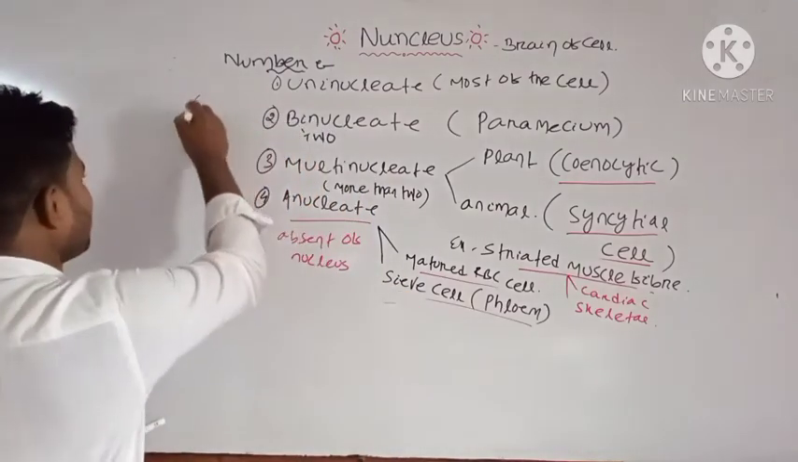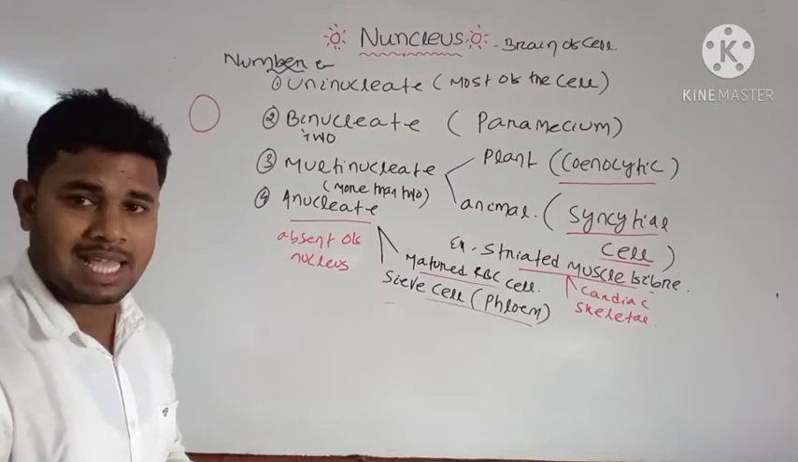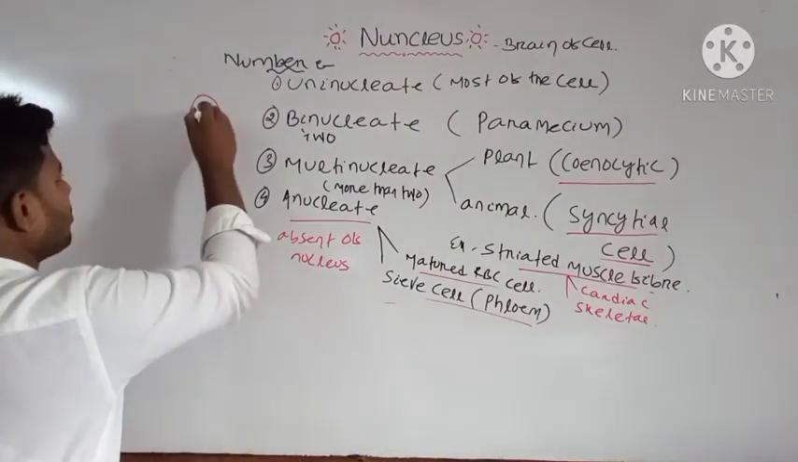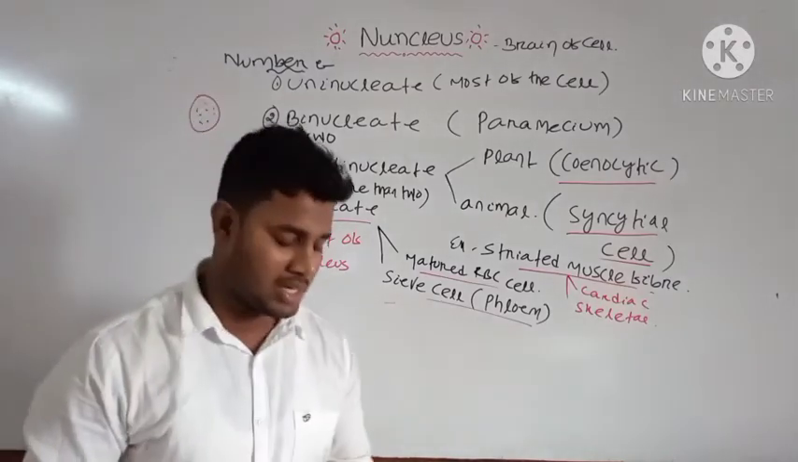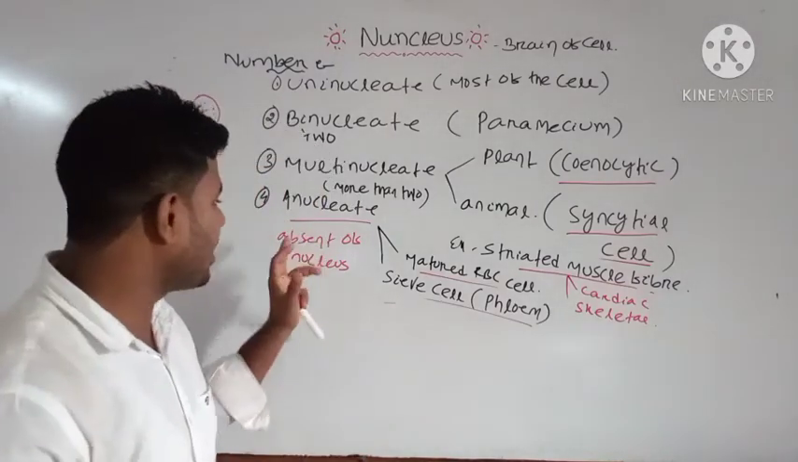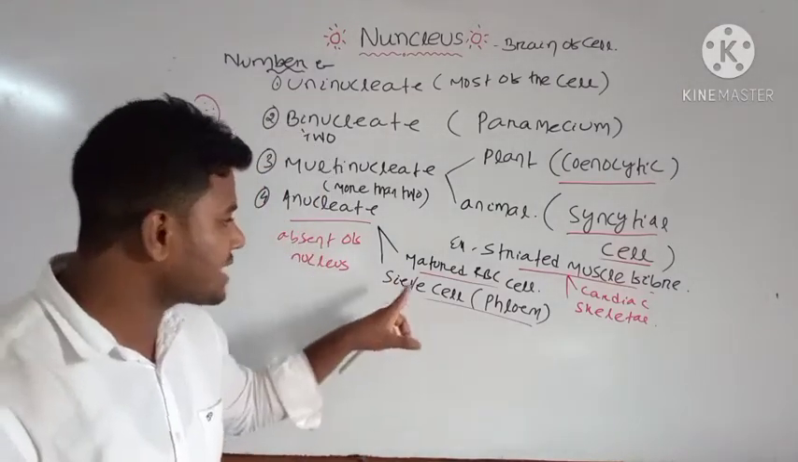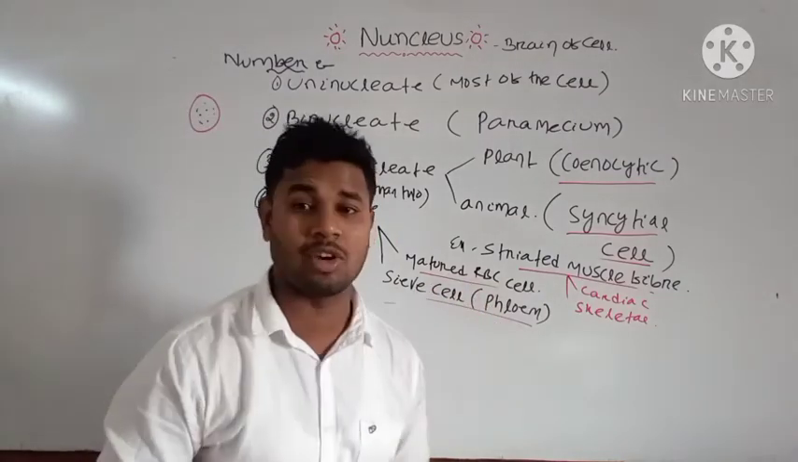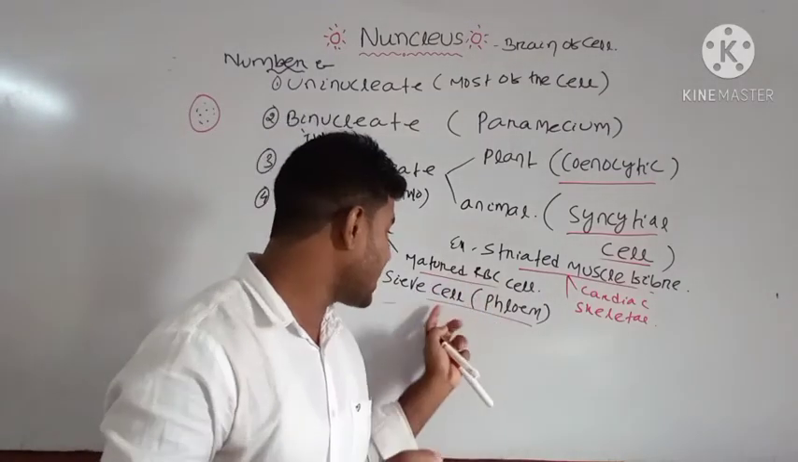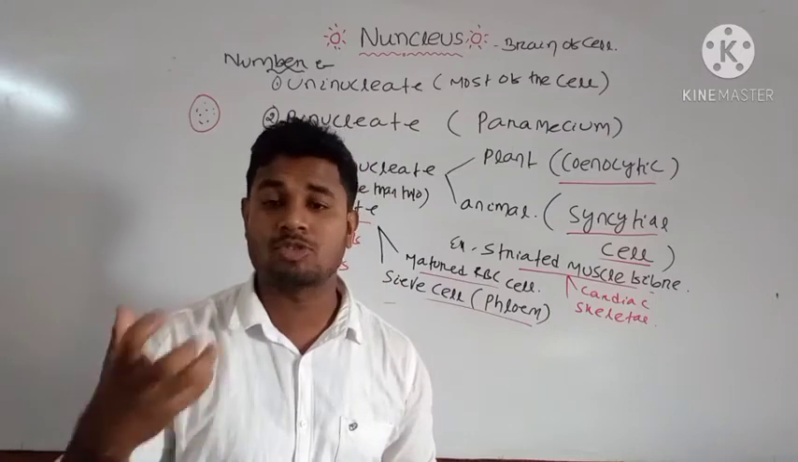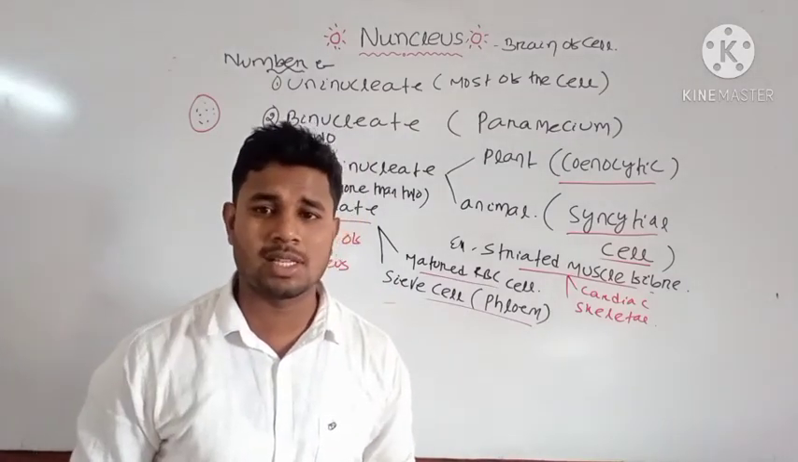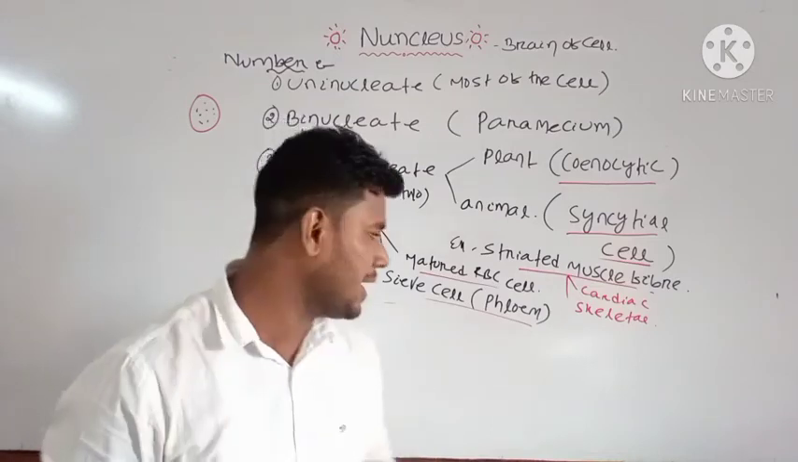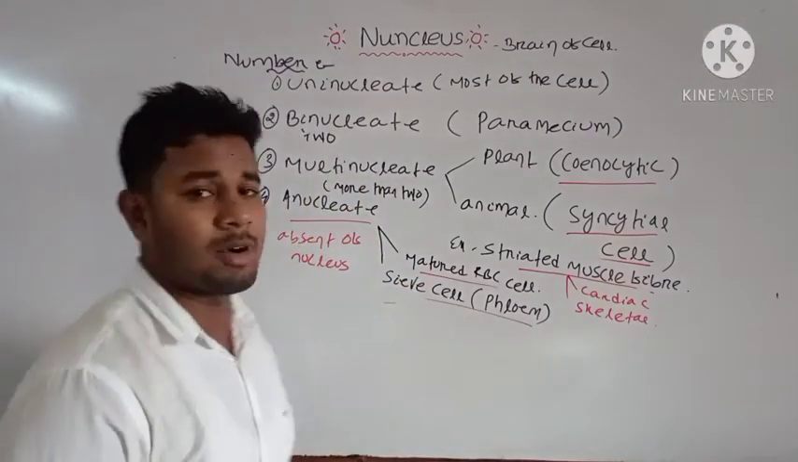Suppose this is your nucleus, and this is the cell. These have more nuclei present inside the cell. That is known as a multinucleated condition. And anucleate means there is absence of nucleus. You can see the absence of nucleus in case of mature RBC cells, and inside your sieve cells of the vascular system, phloem, which is part of your vascular system along with your xylem. These are some important features about the number.